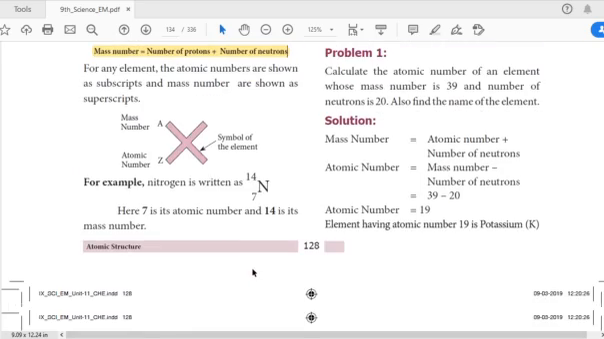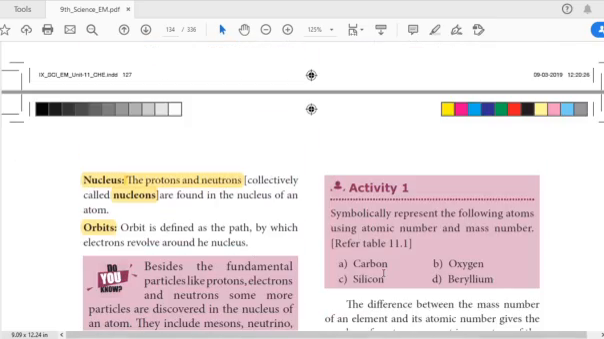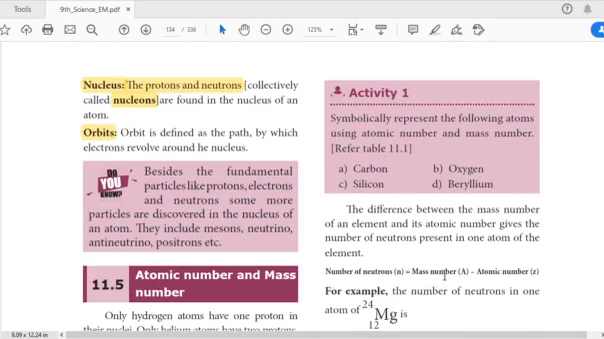Likewise we can try with these examples: carbon, oxygen, silicon, beryllium. By using the periodic table we can calculate all those things. The difference between the mass number of an element and its atomic number gives the number of neutrons present in it. So to find the number of neutrons in an atom, we calculate mass number minus atomic number.